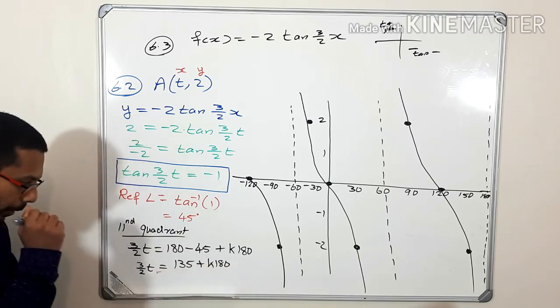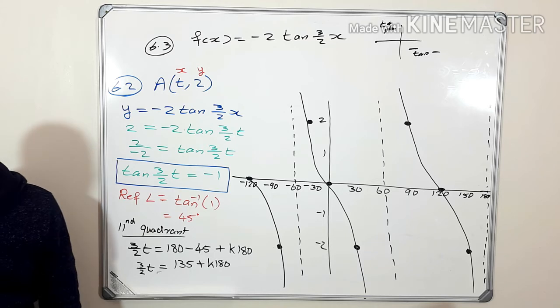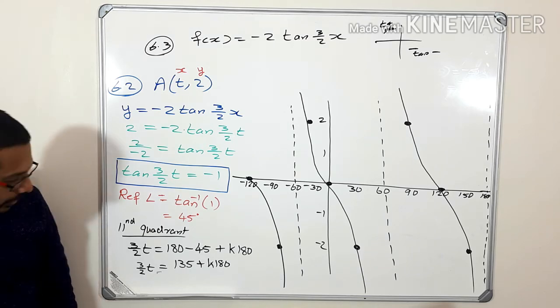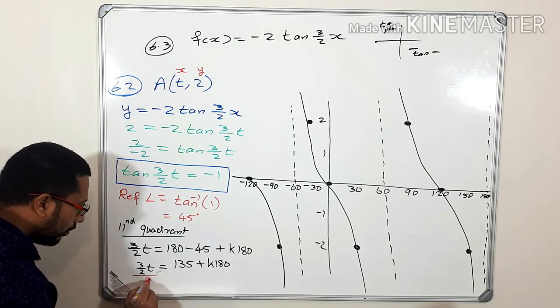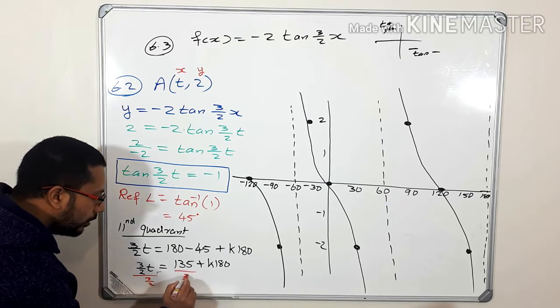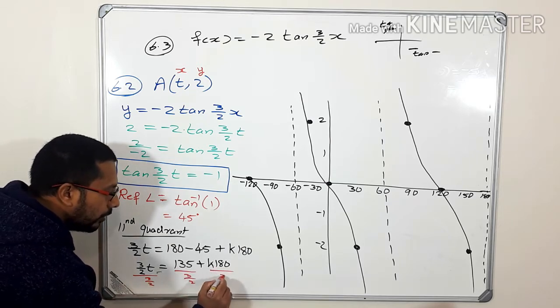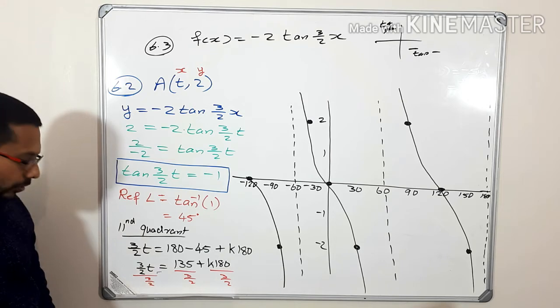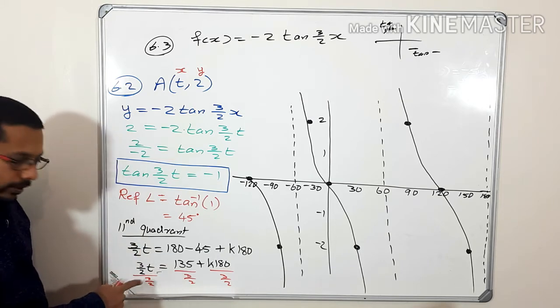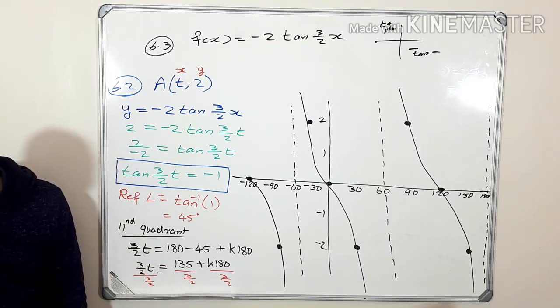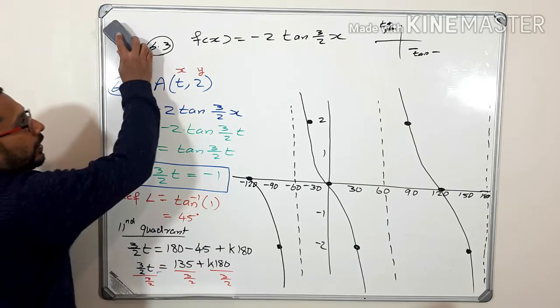Now I'm going to divide throughout with 3 over 2, so 3 over 2 cancels, and the remaining is t.